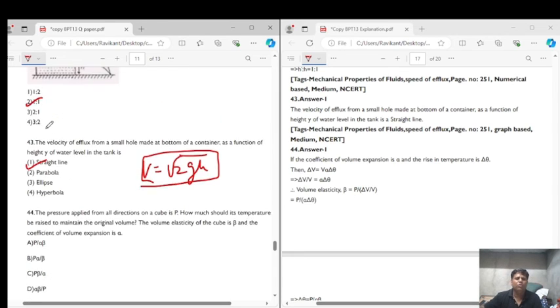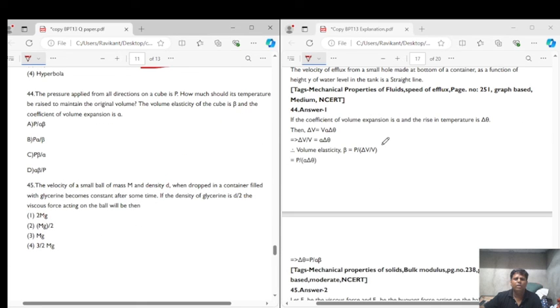Then question number 44. Question number 44 says that the pressure applied in all directions on a cube is P. How much should its temperature be raised to maintain the original volume? The volume elasticity of the cube is beta and the coefficient of volume expansion is alpha. If the coefficient of volume expansion is alpha and the rise in temperature is delta theta, then delta V is equal to V into alpha delta theta, right?